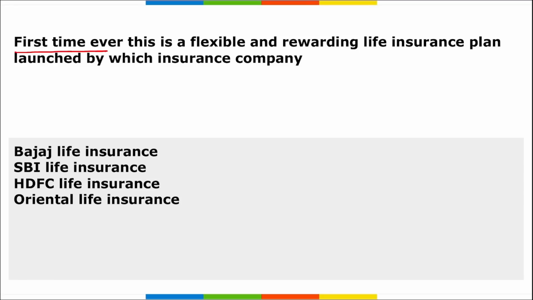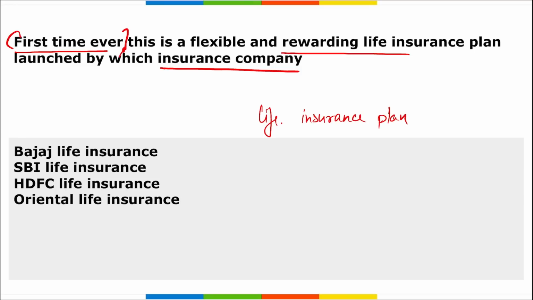Next, first time ever, this is a flexible and rewarding life insurance plan that was launched by which insurance company? This was launched by Bajaj Allianz Life Insurance, right?